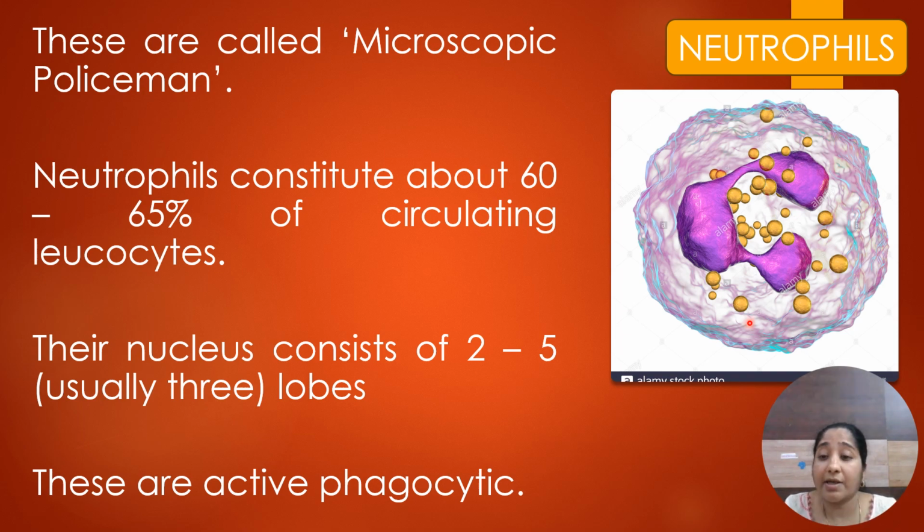They are very phagocytic, which means they eat the microorganisms or bacteria. They phagocytose them and kill the bacteria or microorganisms. Monocytes also have the same function as neutrophils, they are also phagocytic in nature. These are called microscopic policemen. They are very abundant in number.